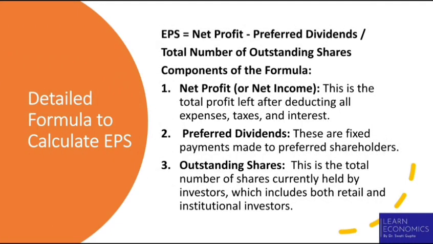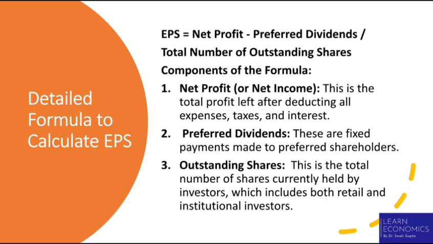Now, the formula to calculate EPS. EPS is equal to net profit minus preferred dividend, divided by total number of outstanding shares. Now, components used in this formula. First, net profit or net income. This is the total profit left after deducting all expenses, taxes and interest.